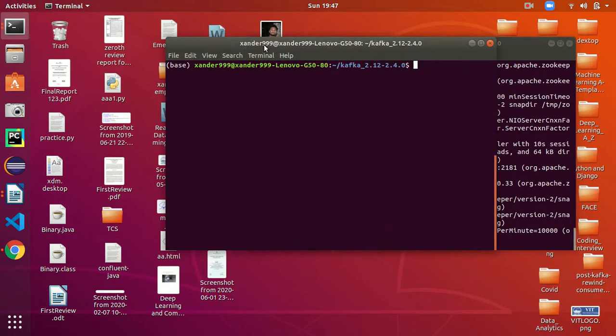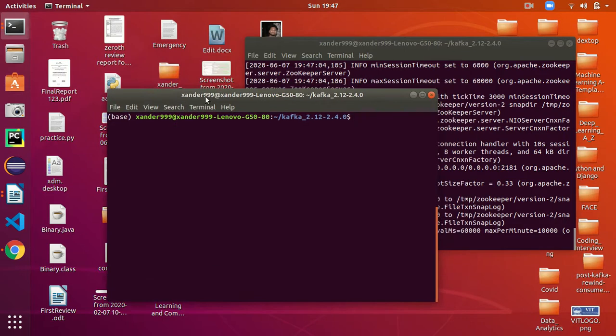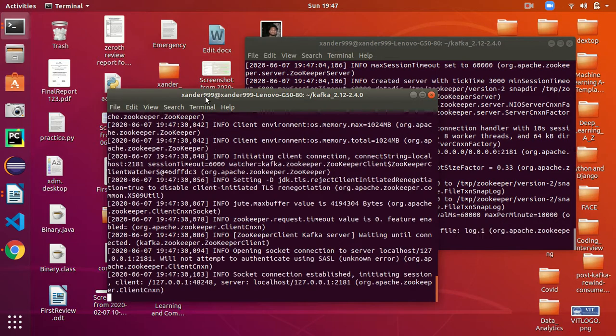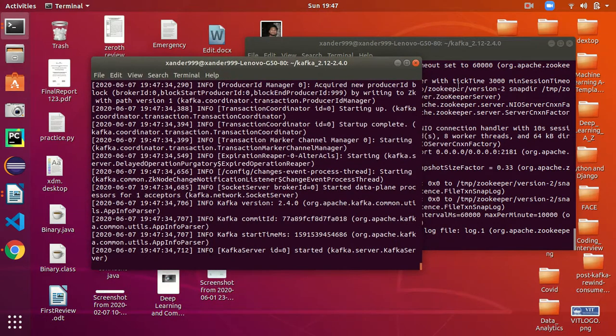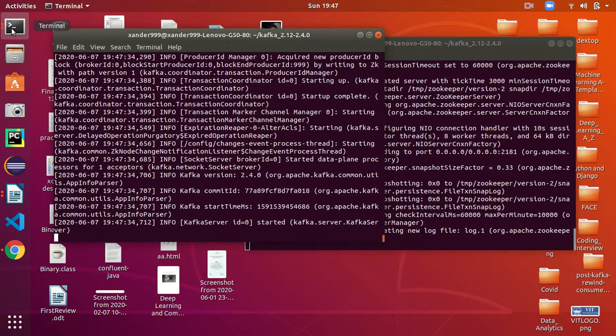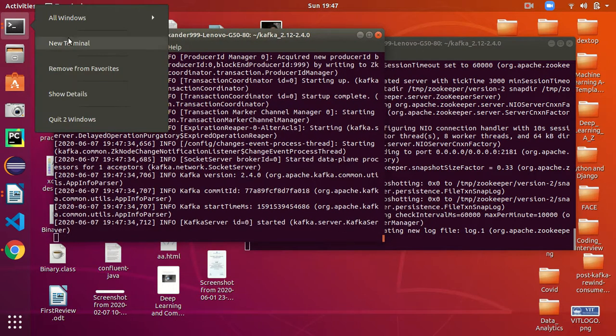Now we will start our Kafka server. Well, I guess I have already used it here. You can see it here. This is the server.properties file which is in the configuration folder. Along with that, we have used kafka-server-start.sh. Guys, always keep in mind, first you need to start our zookeeper server, and then we are going to use this Kafka server, because Kafka server runs over zookeeper server. If you do the opposite, it will terminate and give some errors.